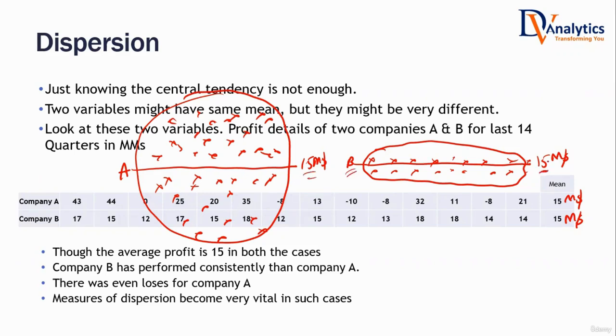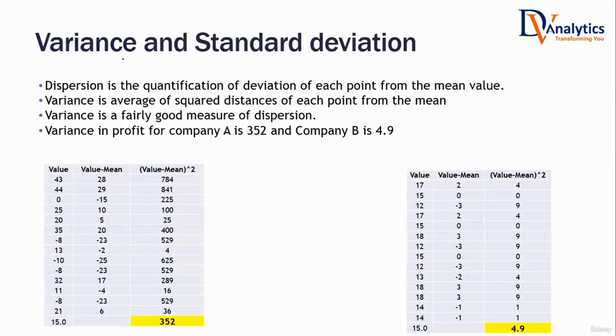Do you think looking at the average, we get an idea on the dispersion in the data? Is it possible? No, sir. There must be some other measure. Now that other measure's name is variance.